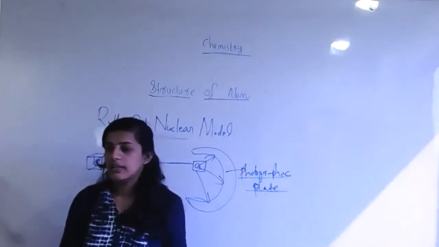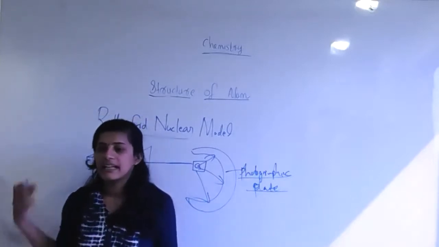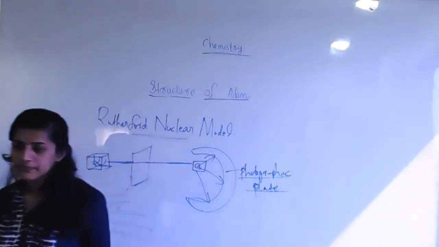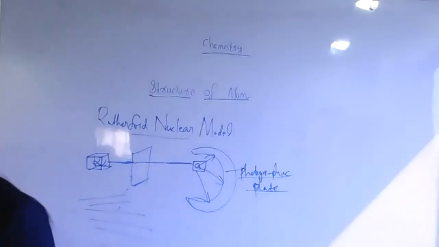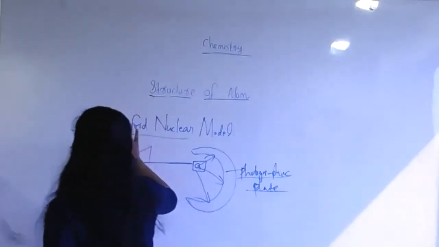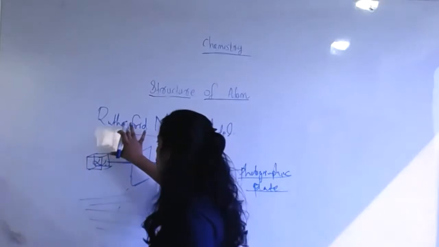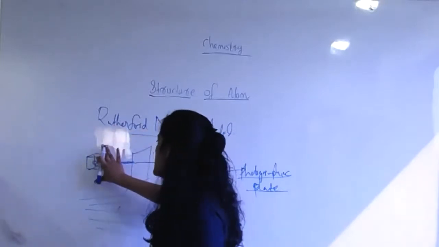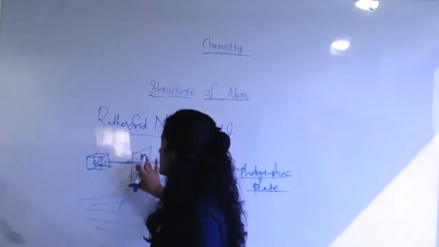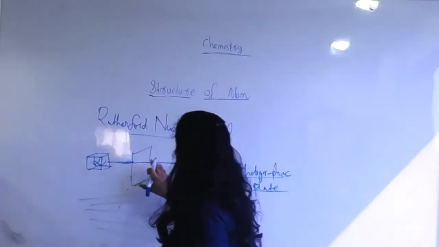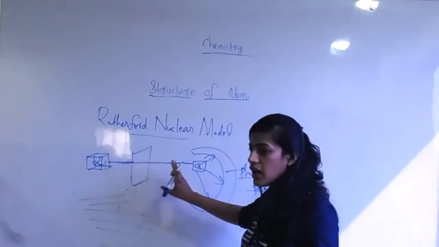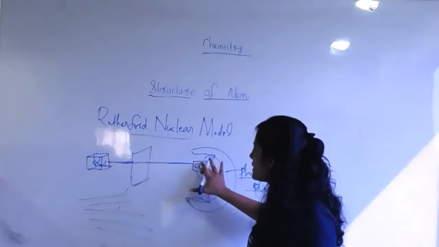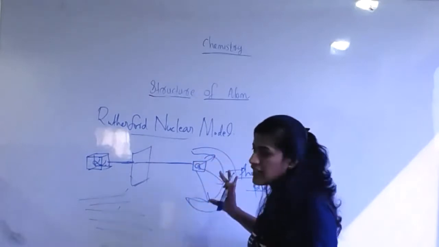I think we can explain this experiment in detail in the next class. Am I right, students? Okay, so this much is only the initial introduction to the Rutherford nuclear model. Here the alpha source is there. It passes through a screen. After that, the rays enter a gold foil, and then the rays show some deviation.